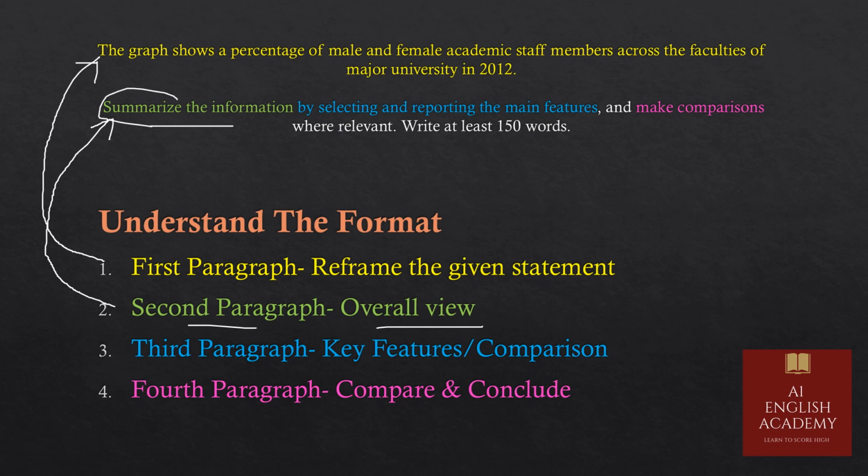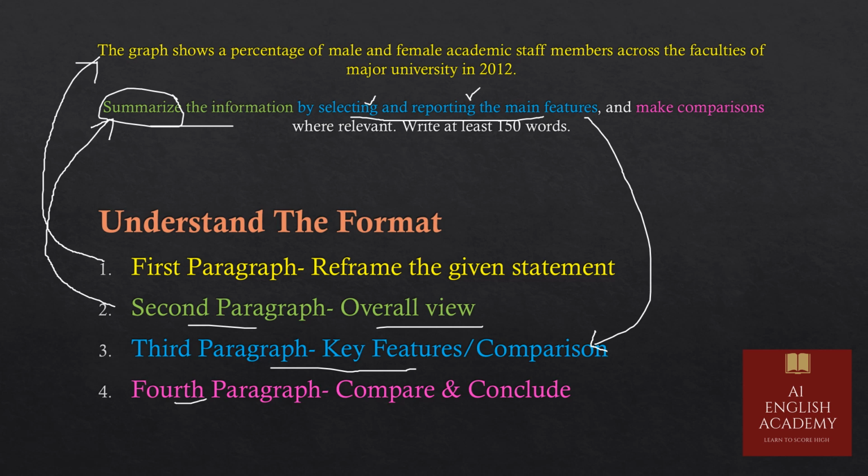Now next they have asked by selecting and reporting the main features. Now here it is in blue color, and the third paragraph I will be mentioning about the key features and comparisons. How? By selecting and reporting the main features. In the third paragraph, I will go for the key factors, that what are the important things which are happening or which had happened about the information which has been given in front of us.